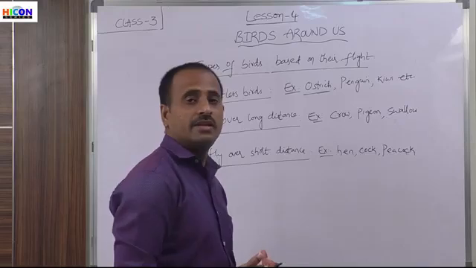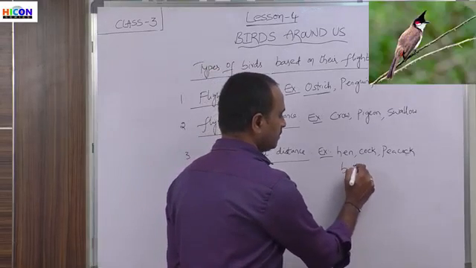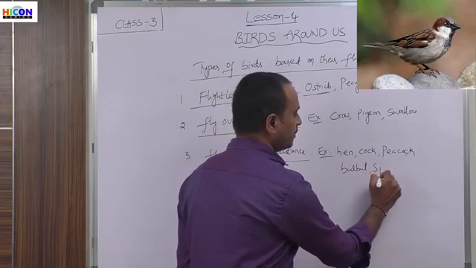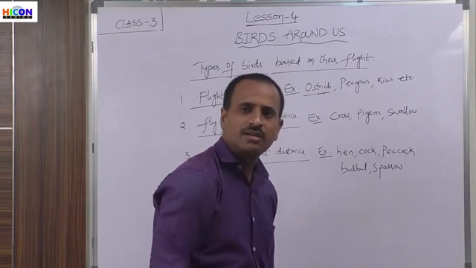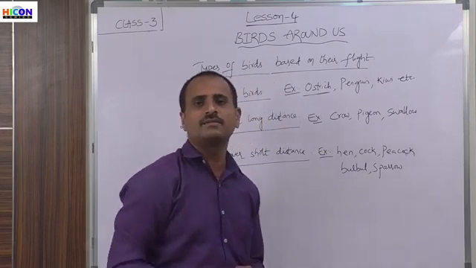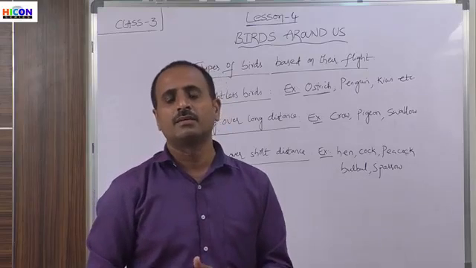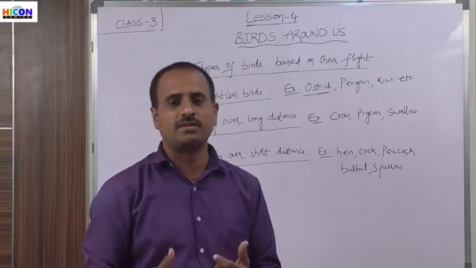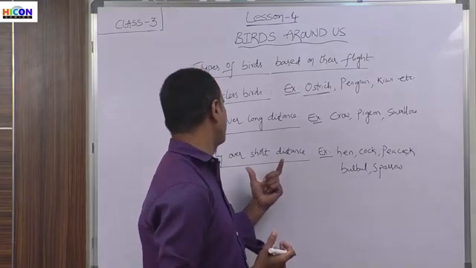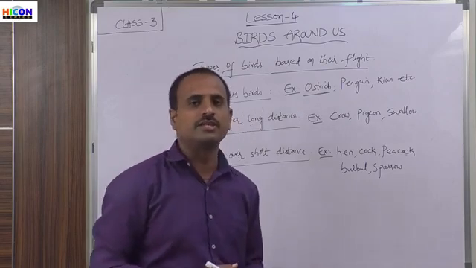There are some more birds like bulbul and sparrow. Even though these are small birds, they cannot fly over longer distances in the sky. So these are some examples for the birds which can fly over short distances.